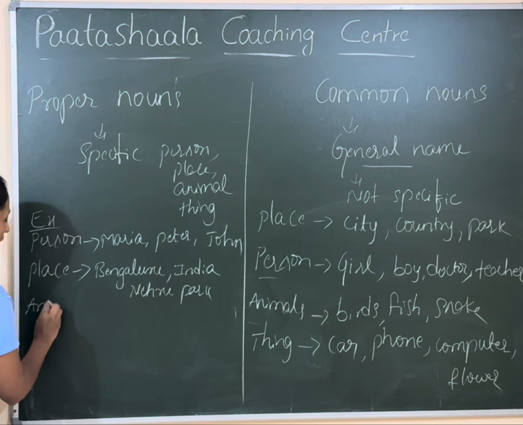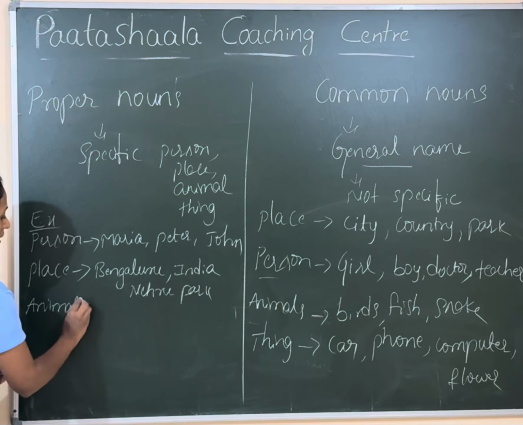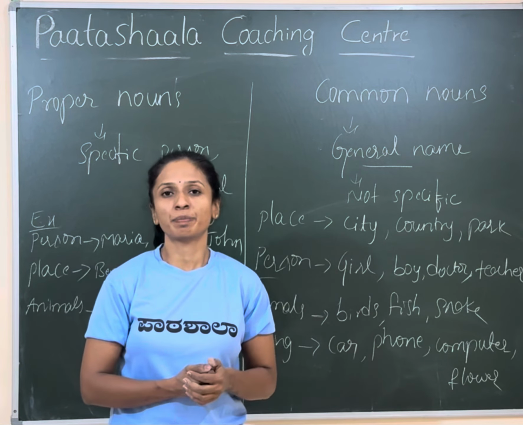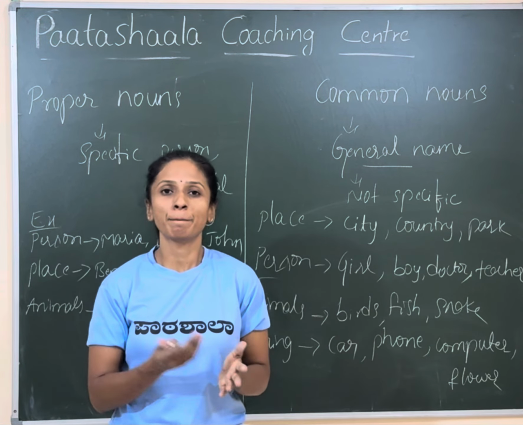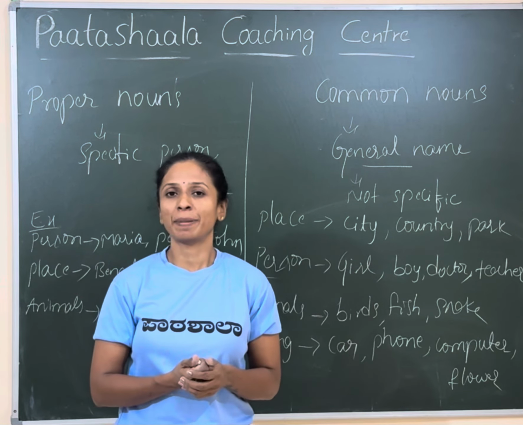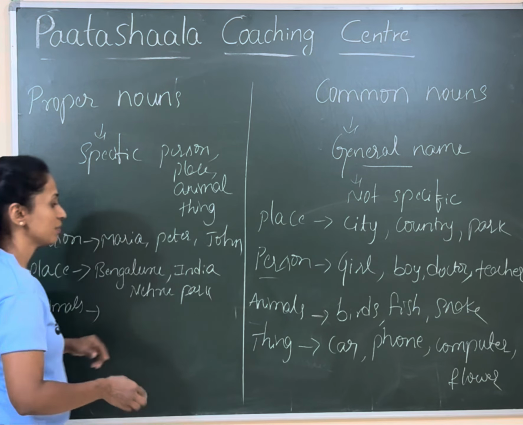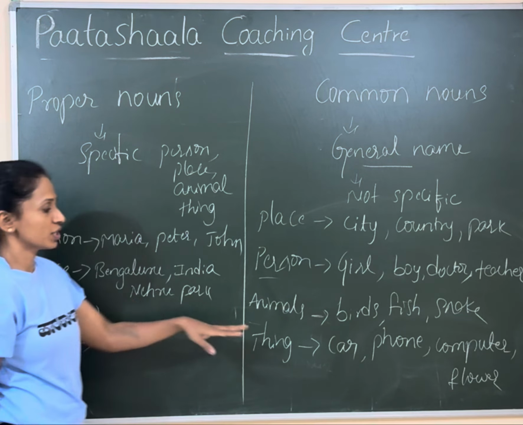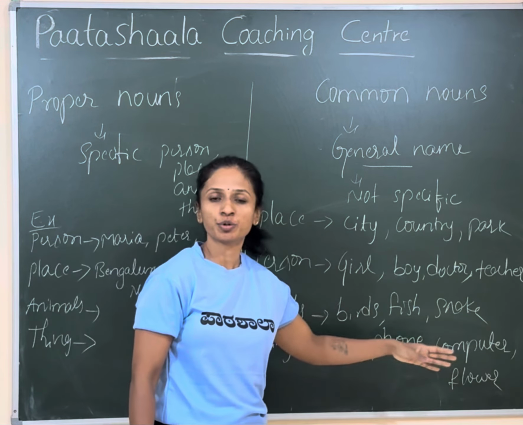Then animals you can write. In pet animals, we keep names for our pets, like for dogs and cats, Max or Cherry. So we can keep different names for those pet animals. So you can write those names. And a thing. In things, we have generalized it as car, phone, computer, or flower.